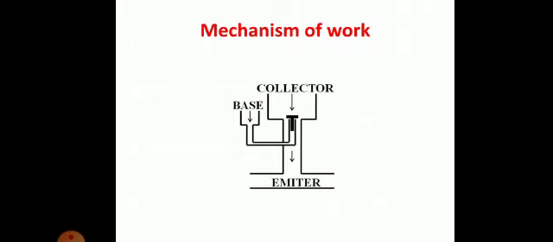Clear? Is it simple? Let me explain one more time. If you enter some amount of water into the base, this plunger will be elevated. Initially that plunger was not allowing the flow of water from collector to emitter, but now it is allowing. Clear? So that is the simple mechanism of working.